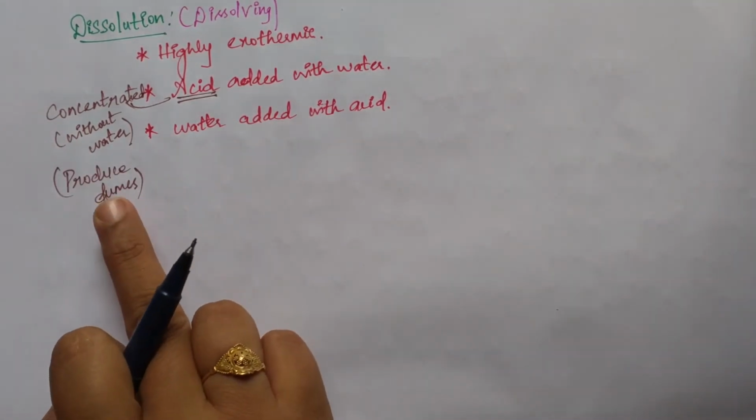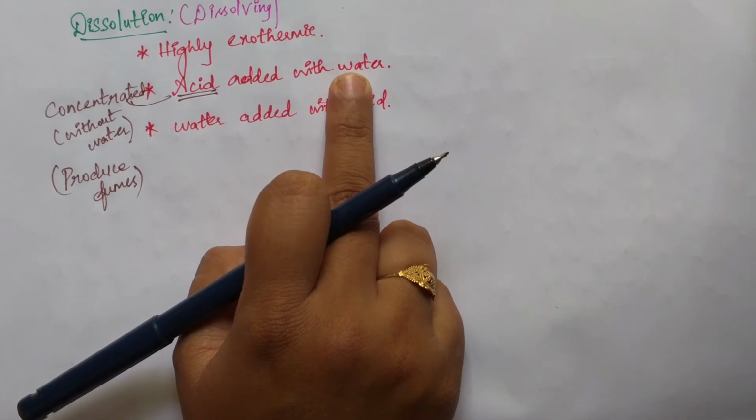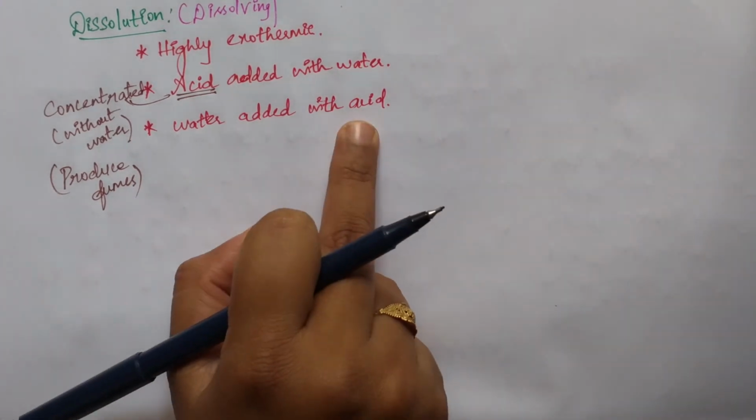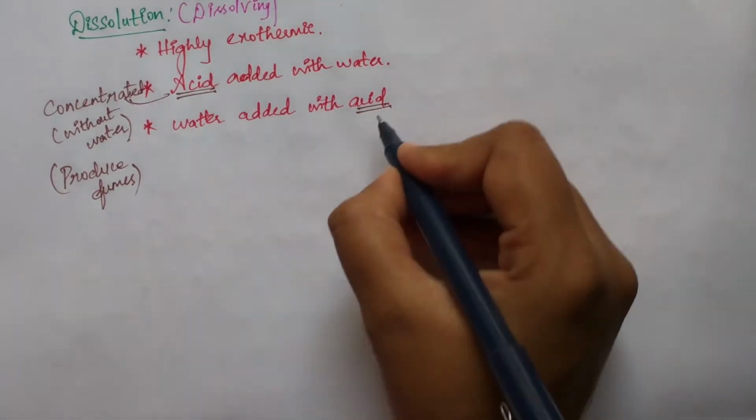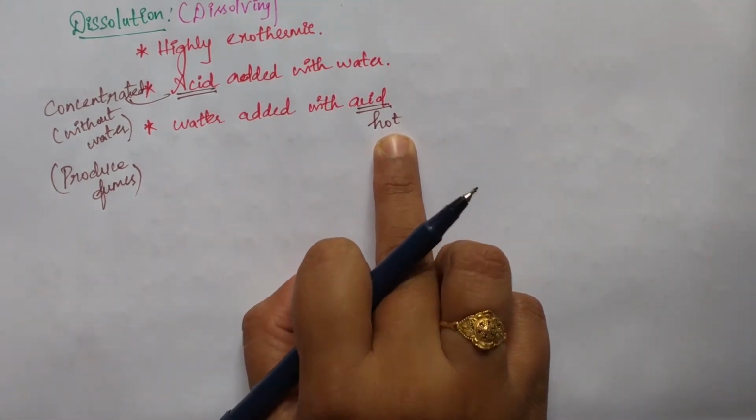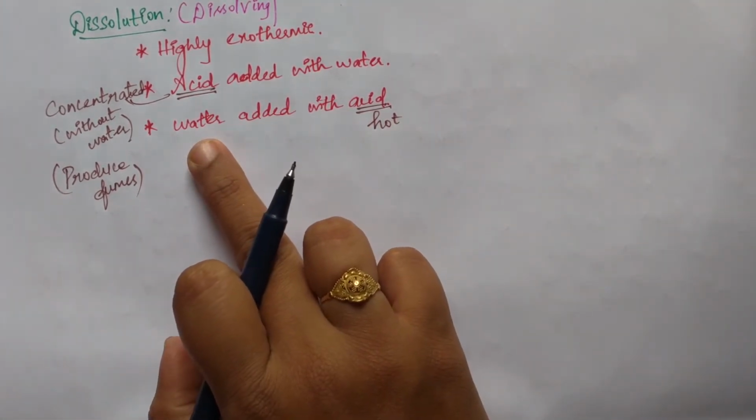So when this concentrated acid is added to water, the water acts as a coolant here, so it can dilute the acid. But if water is added to the acid, we already know that the acid is hot because it is producing fumes. In this condition, if we add water suddenly, it may splash out.